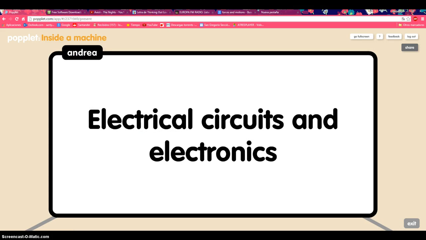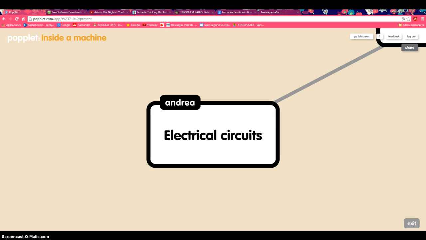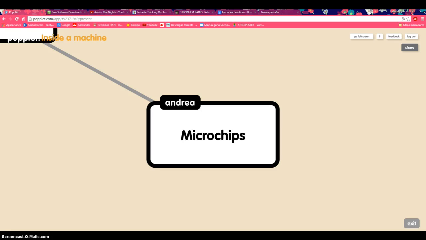Electric circuits and electronics. Machines which use an electrical current have electrical circuits. Electronic circuits are electrical circuits with very small components. Microchips. The smallest circuits have tiny electronic circuits. Microchips are used in digital cameras, telephones, and many other electronic devices.